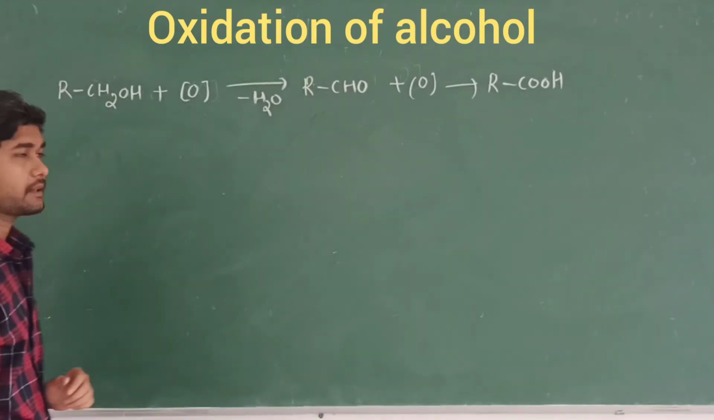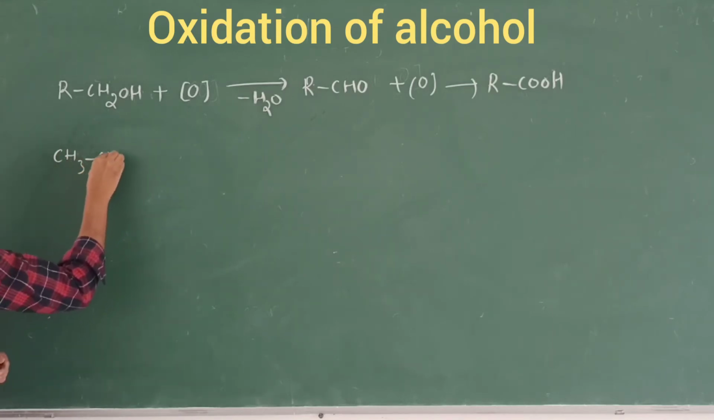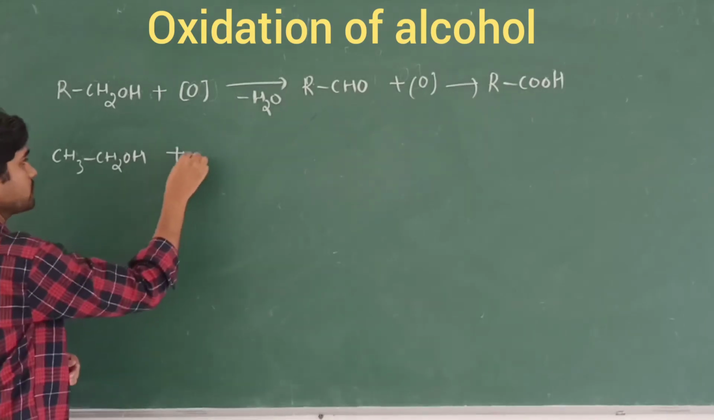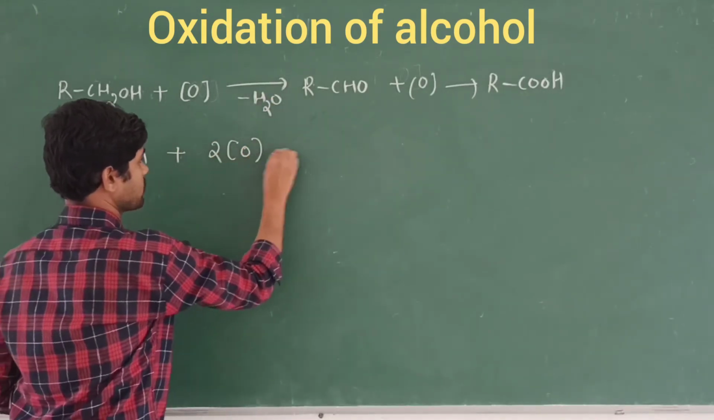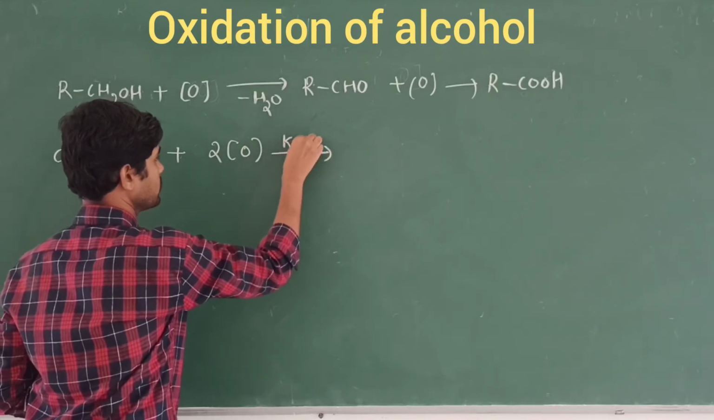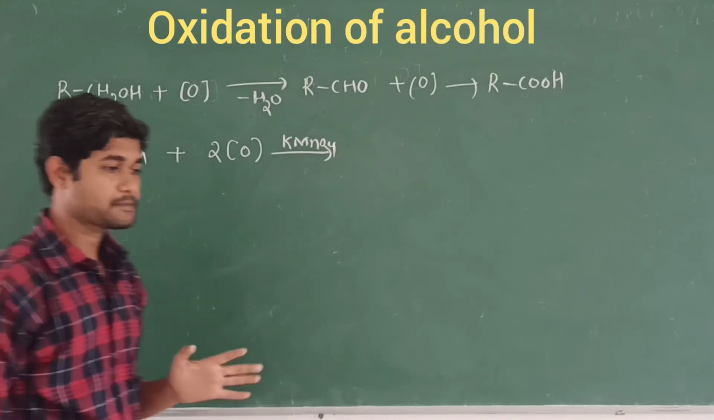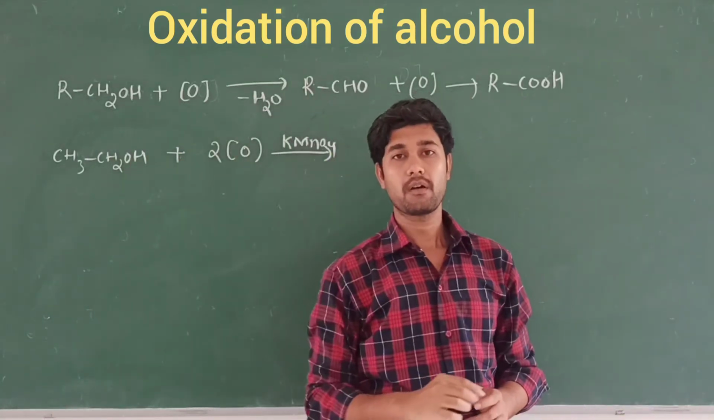So I am going to take an example. In place of the R group, I will take the CH3 group: CH3CH2OH. Its name is ethanol. When it reacts in the presence of nascent oxygen, I will write it as in the presence of KMnO4. Here KMnO4 acts as an oxidizing agent; it helps in the direct conversion of a primary alcohol into a carboxylic acid.